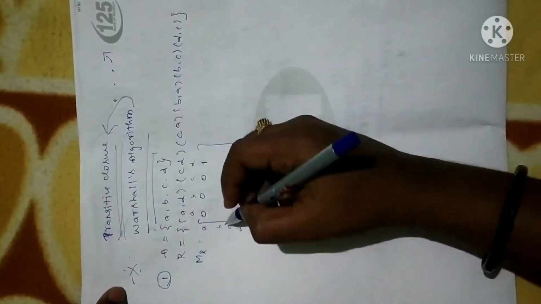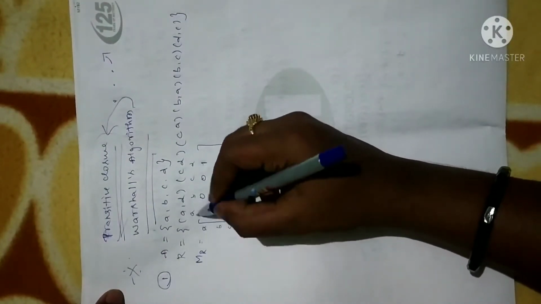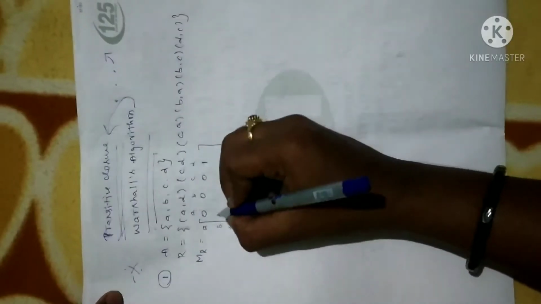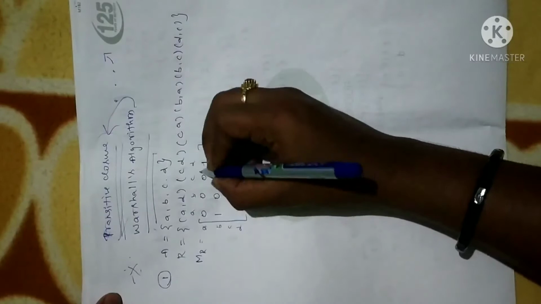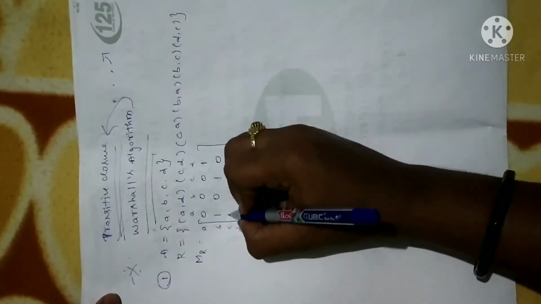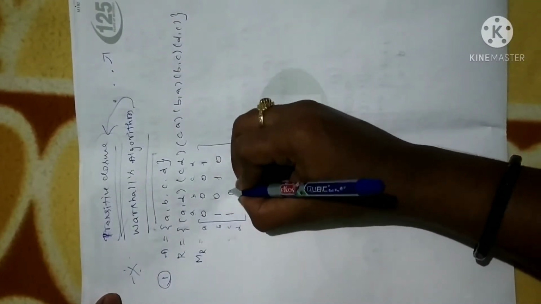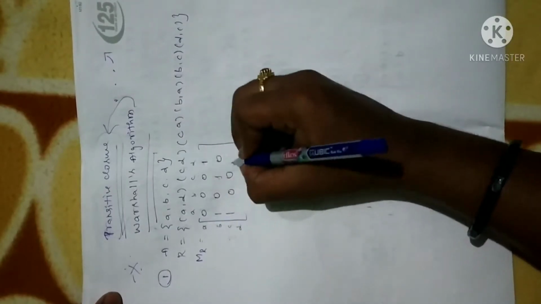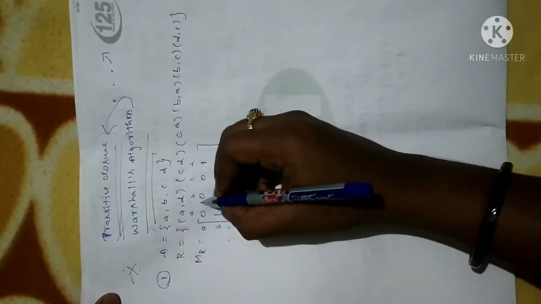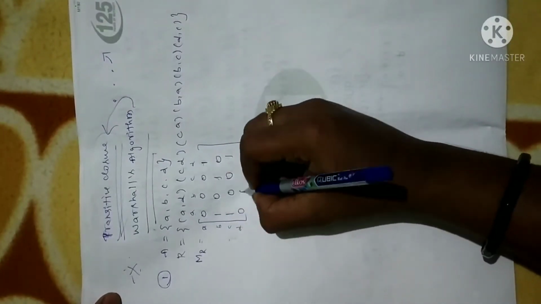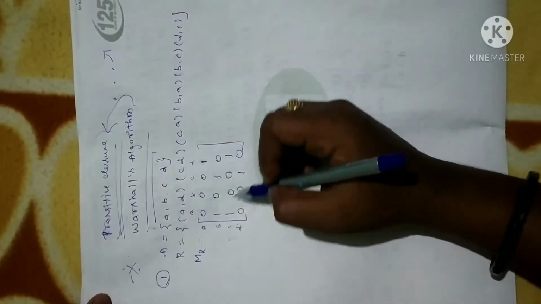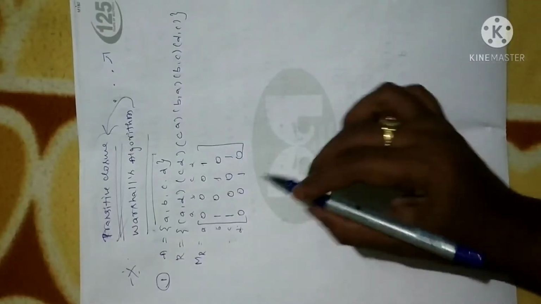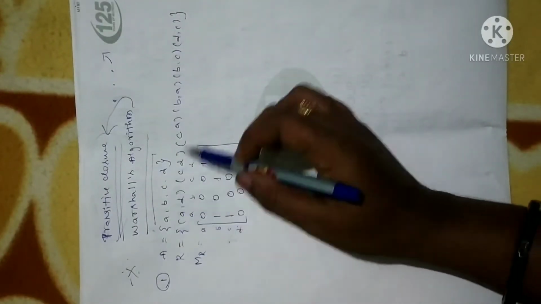Fine. Now similarly go for B. B to A, yes we have, so make it 1. Next, B to B we don't have, B to C 1, B to D 0. Next, C to A, yes we have, C to B 0, C to C is also 0, C to D is also 1, and D to A is 0, D to B is 0, D to C is 1, D to D is 0. You are already familiar with this matrix of relation. Now what I did is, given a relation, I have written a matrix of relation. This is the first step.